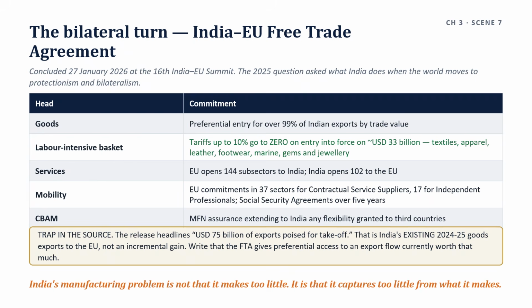On CBAM, there is a most favored nation assurance extending to India any flexibility granted to third countries, technical cooperation and recognition of carbon prices.